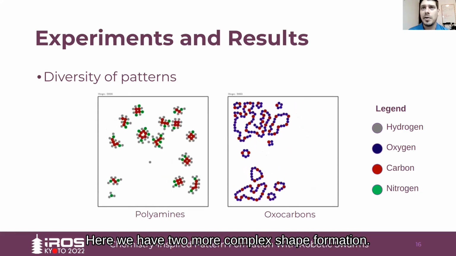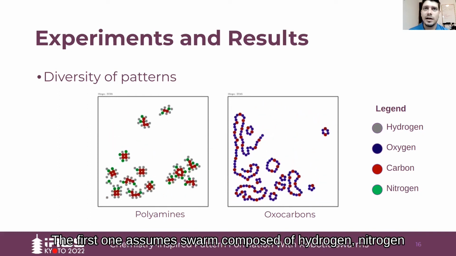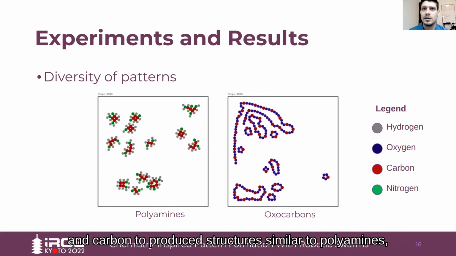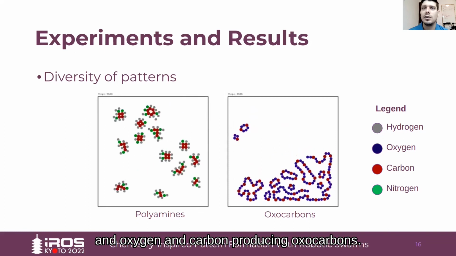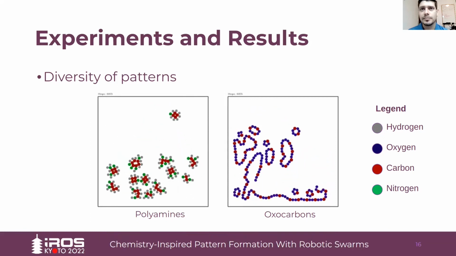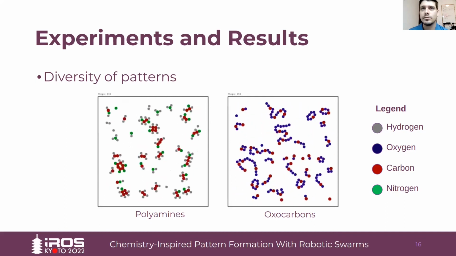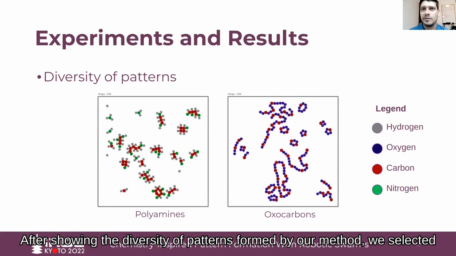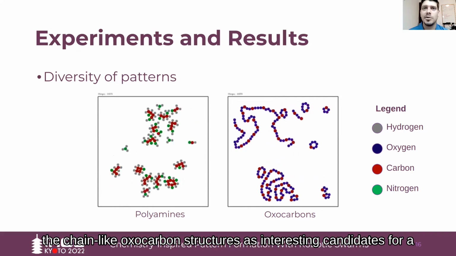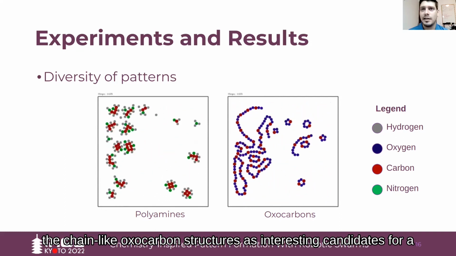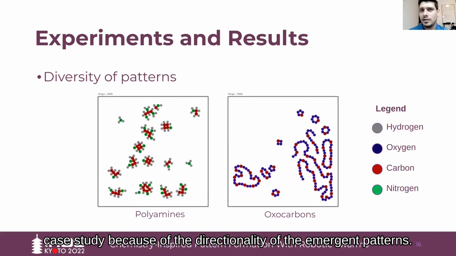Here we have two more complex shape formation examples. The first one assumes a swarm composed of hydrogen, nitrogen, and carbon, and produces structures similar to polyamines. And we also have oxygen and carbon producing oxocarbons. After showing the diversity of patterns formed by our method, we select this chain-like oxocarbon structure as an interesting candidate for a case study because of its directionality.